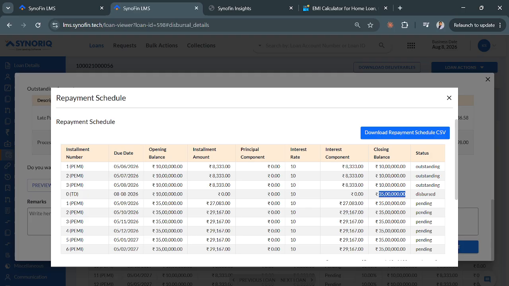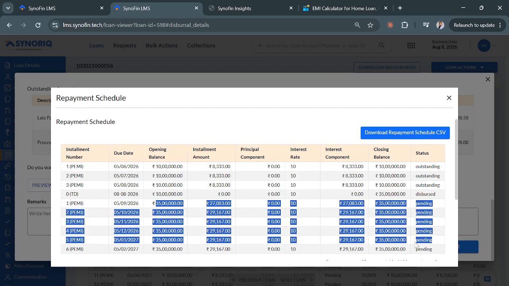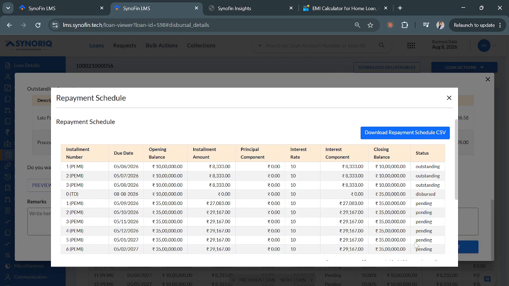So the next installments would come on 35 lakh rupees. So this is the reverse of part payment. In part payment, principal reduces; in a tranche, principal increases, right? So the first installment after the tranche would be calculated on both the amounts, both 10 lakh and 35 lakh rupees. From 5th to 8th, it would be on 10 lakh rupees. From 8th to the next 5th, it would be on 35 lakh rupees. Similar to part payment, just opposite in impact, right?